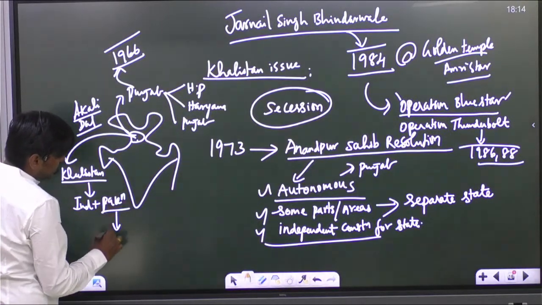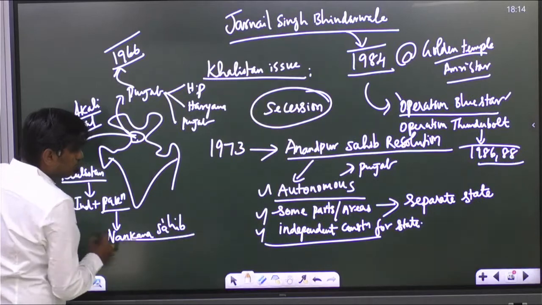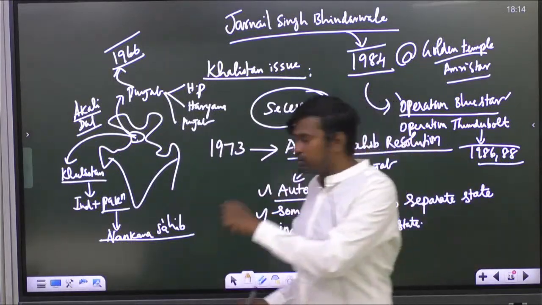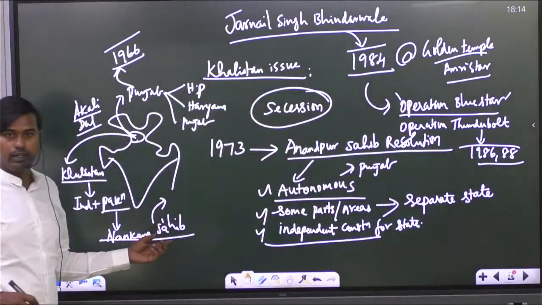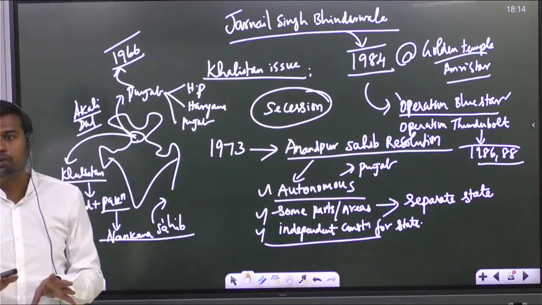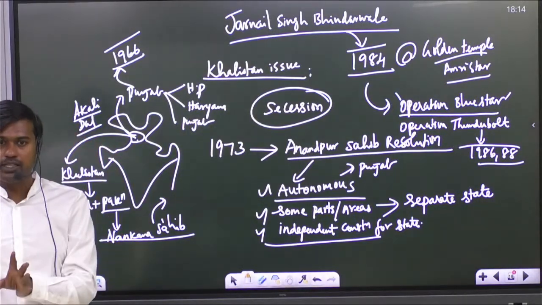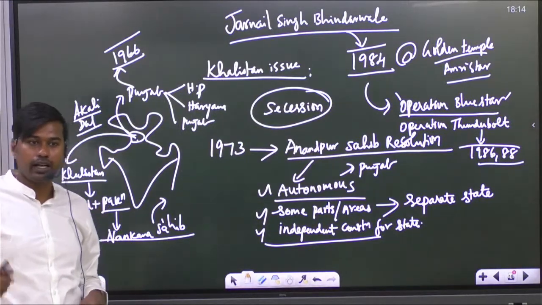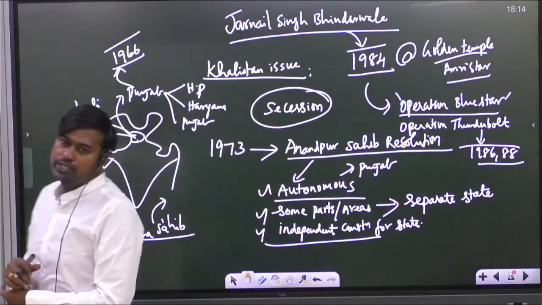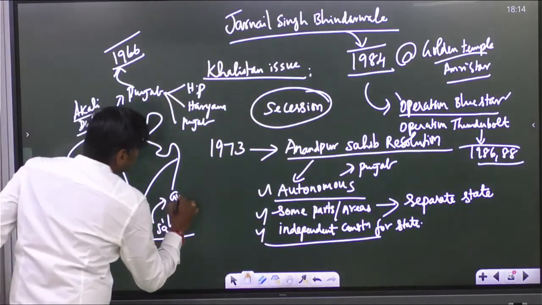Why? In Pakistan they have Nankana Sahib. Kindly write it. This is a Gurudwara where Guru Nanak, the father of Sikhism, is considered to have been born. Sikhs consider this their important pilgrimage site, and it is located in Pakistan only. Many Sikhs are allowed to go there and worship and come back across the border. Have you seen that? We have done this in the last 5-6 years only. We have promoted better people to people relations. Yes. So Guru Nanak.